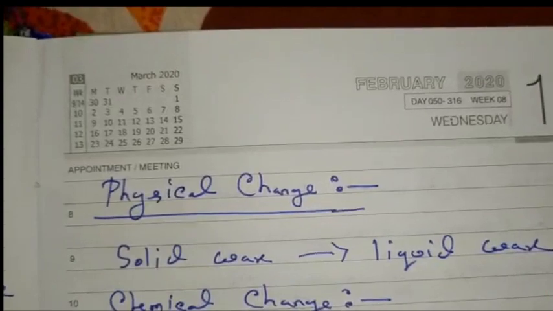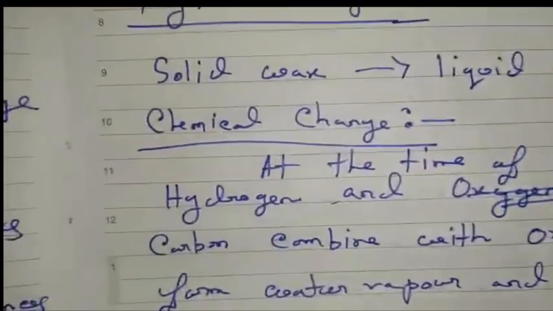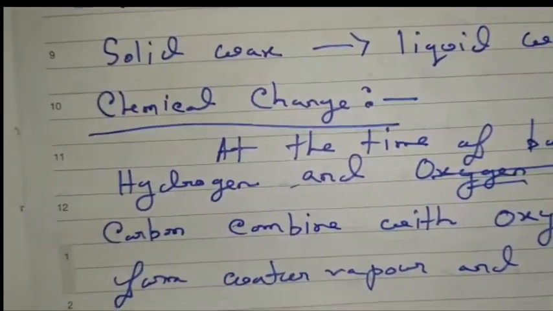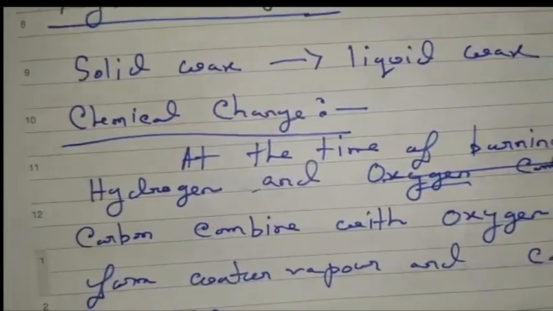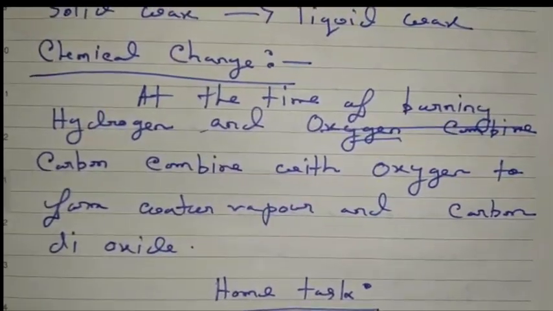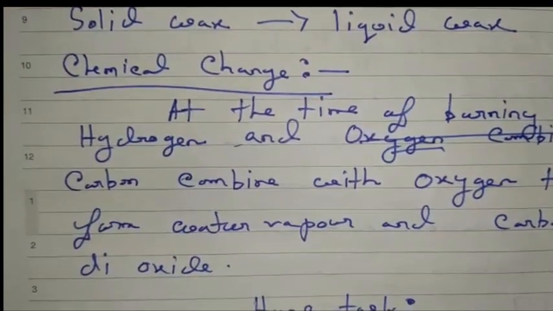Now how can you tell that it is a chemical change? We all know that for burning, oxygen is essential. So at the time of burning, hydrogen and carbon combine with oxygen to form water vapor and carbon dioxide.